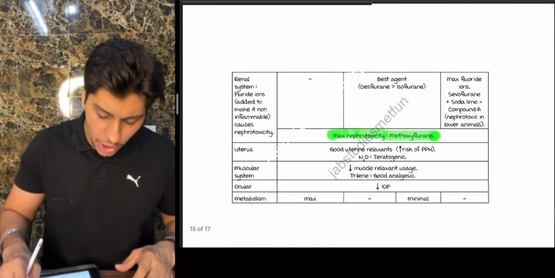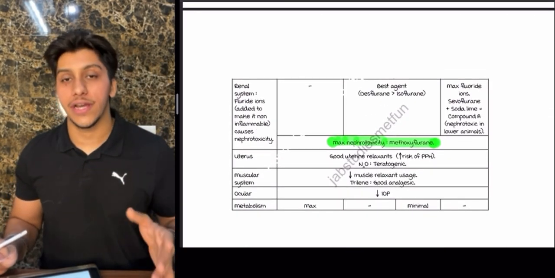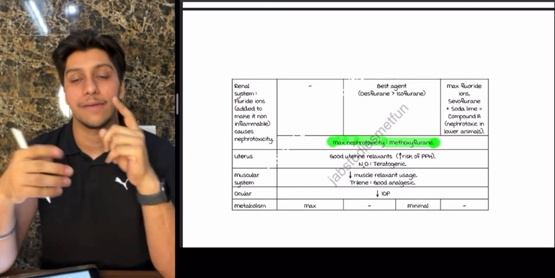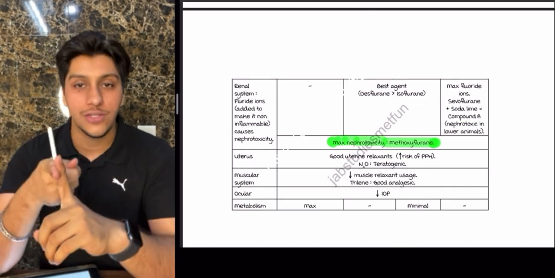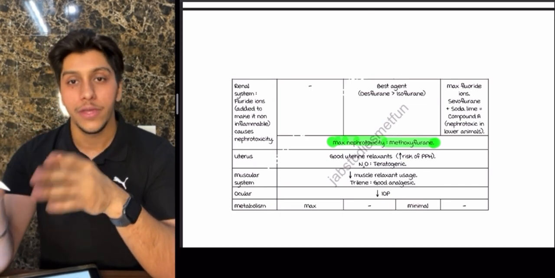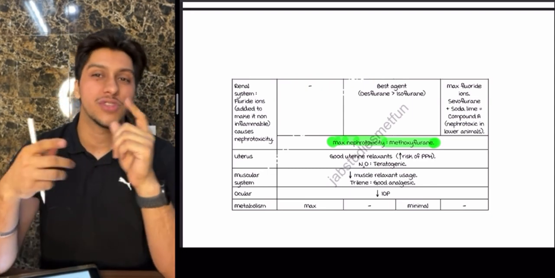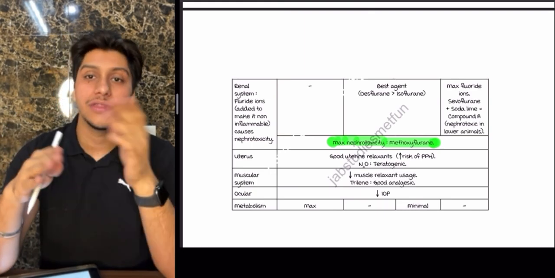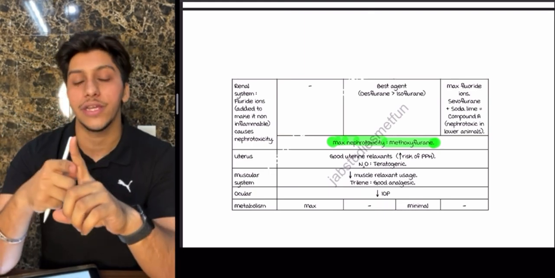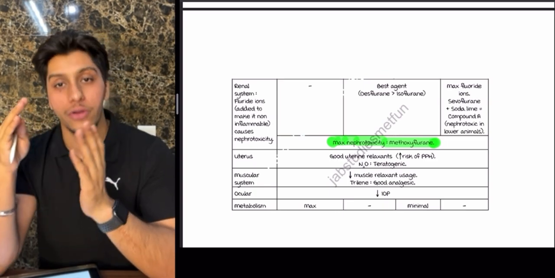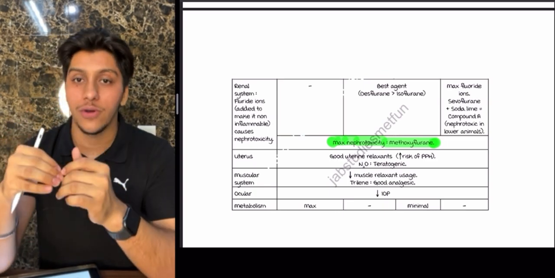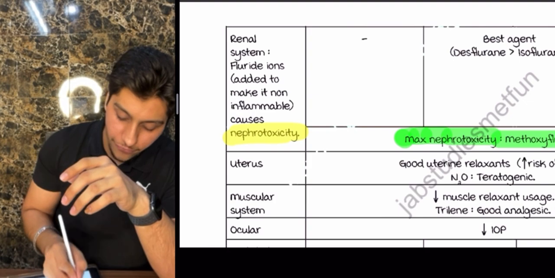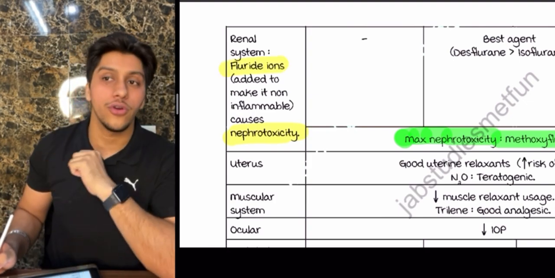Okay. If you talk about renal conditions, guys, first of all, you should know there is a difference between two types of drugs. One, the old type of inhalation agents, for example ether and chloroform, and the newer ones are isoflurane, sevoflurane, desflurane and halothane. The difference was that the older ones, ether and chloroform, were inflammable, while the newer ones are non-inflammable. The difference was made by adding fluorine to the inhalation agent, which makes it non-inflammable. That was good, but the side effect was that whenever you give too much fluorine, or fluoride, it is going to cause nephrotoxicity.